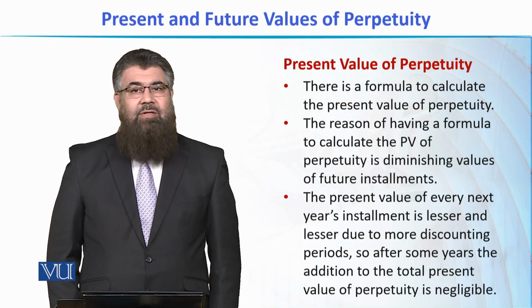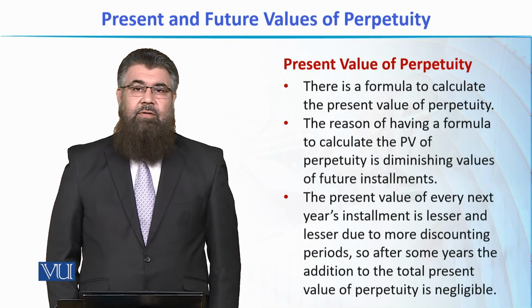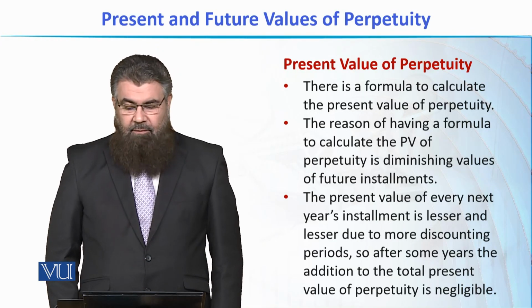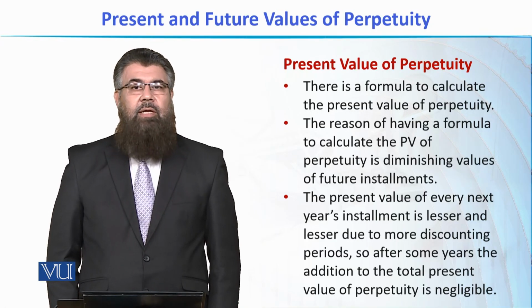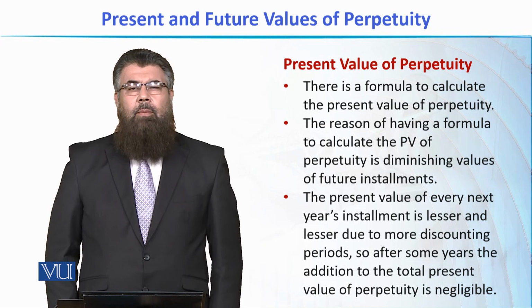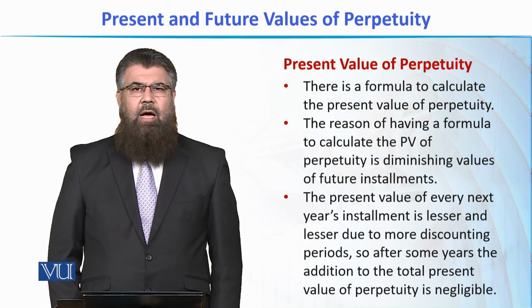But interestingly, we have a formula and it is possible to calculate the present value of a perpetuity. We'll talk about the logic that how it is possible to calculate the present value. Present value is the value of installments today. यानी आज के वक्त आने वाली इंस्टॉलमेंट्स की क्या वैल्यू होगी.